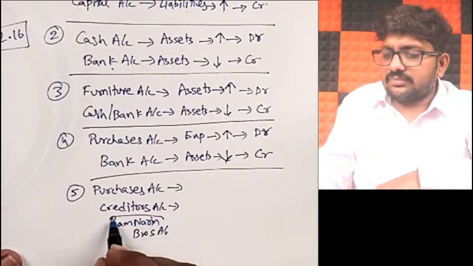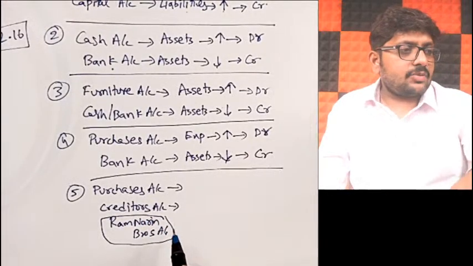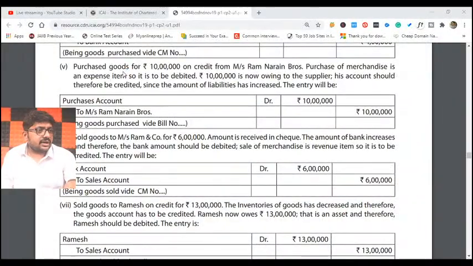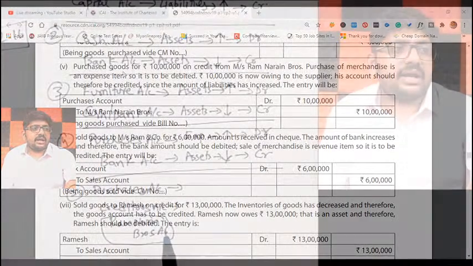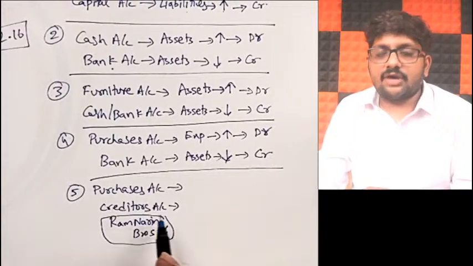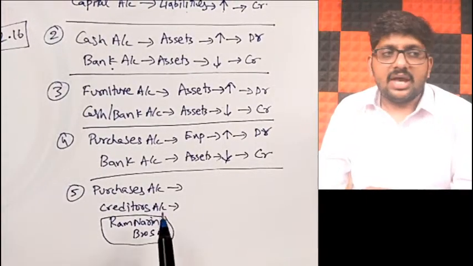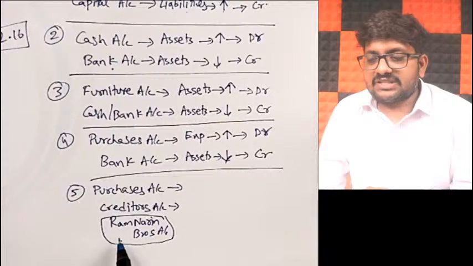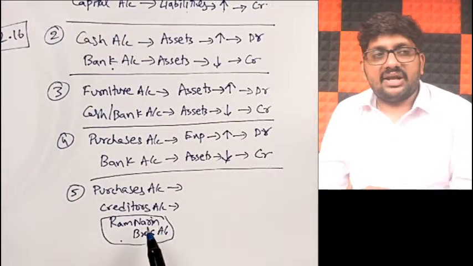Ram Narayan Bros, right? What is the name of the creditor? Messrs. Ram Narayan Bros. Okay, so Messrs. Ram Narayan Bros account also you can use. Instead of using creditors, you can use that also, no problem. In general creditors, or specifically Ram Narayan Bros account. Anything can be used.